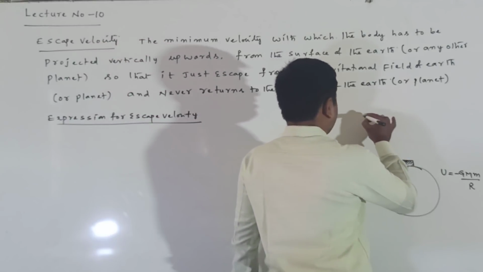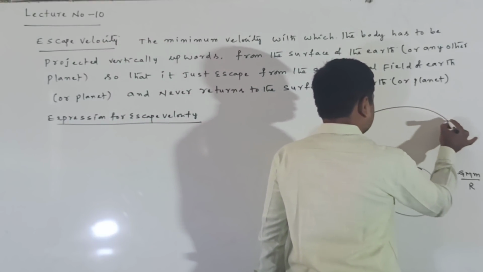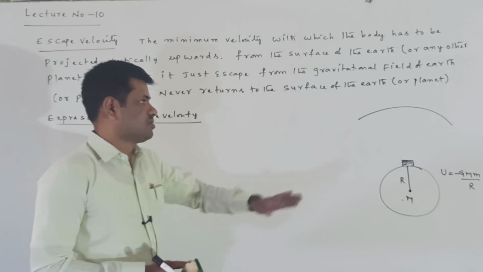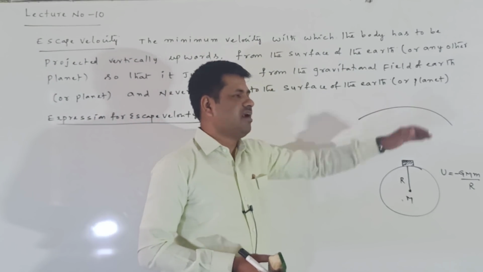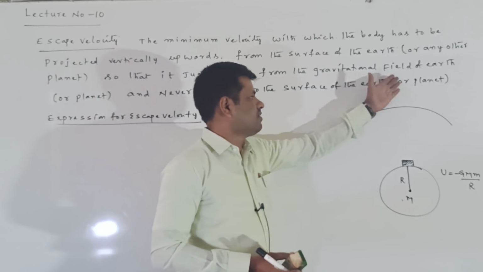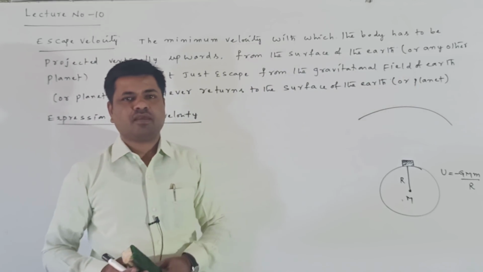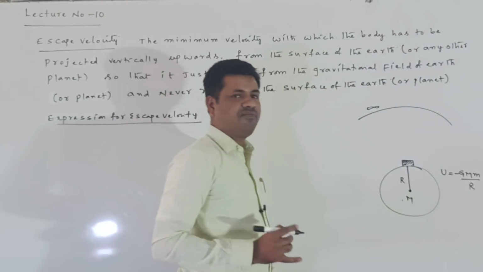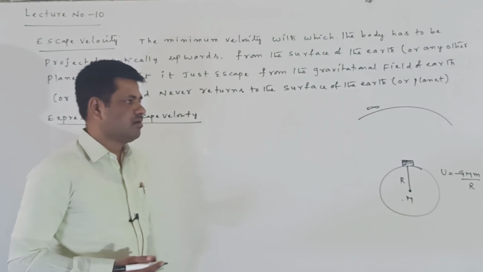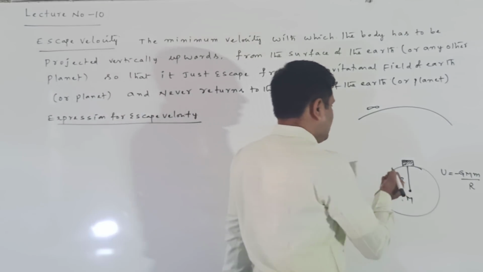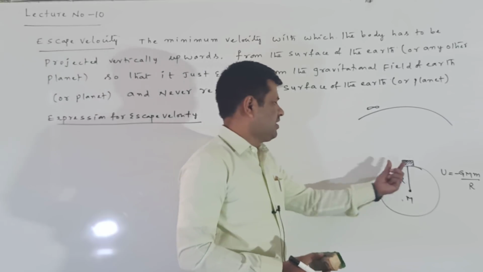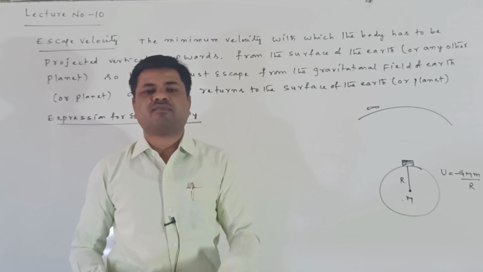Now I am assuming that up to here the gravitational field is acting. After this there is no gravitational field. No gravitational field means this distance is called infinite distance. Now, in order to cross this gravitational field, we have to give the body some velocity.